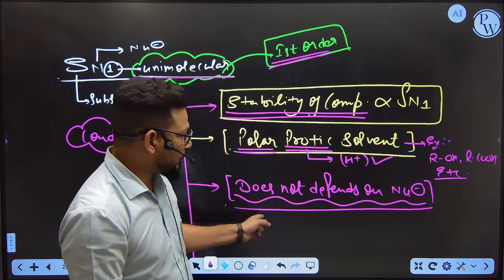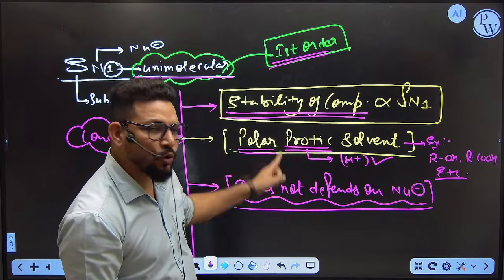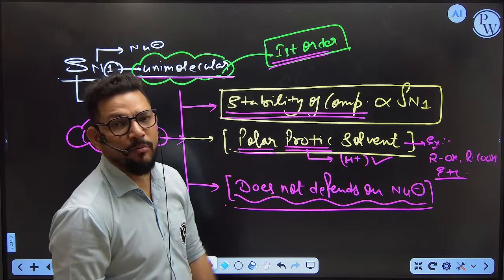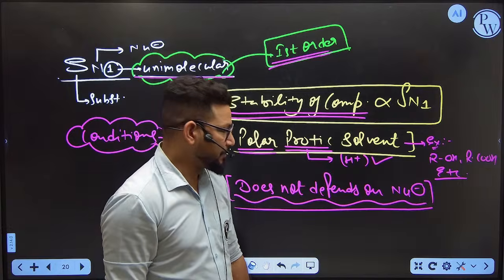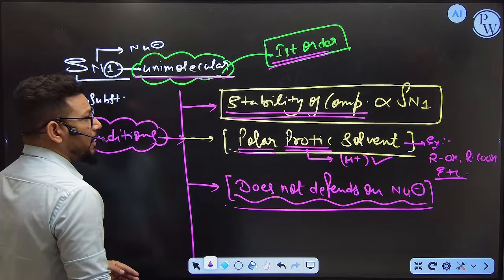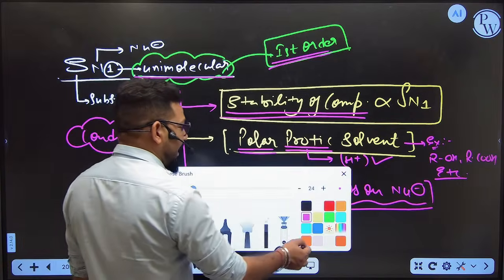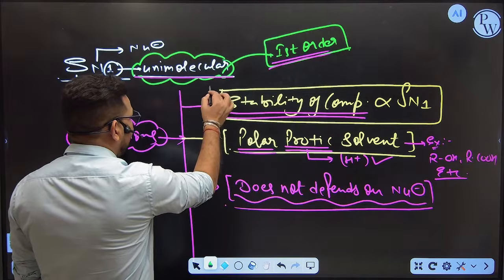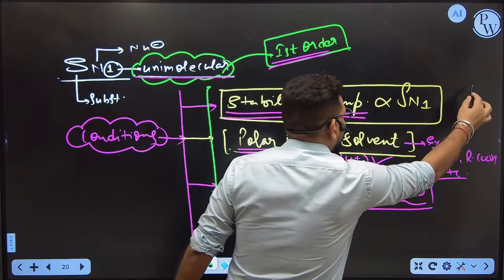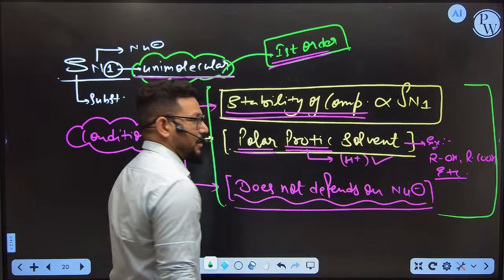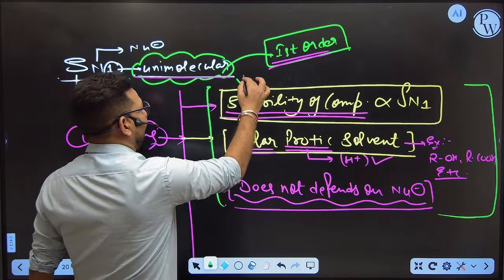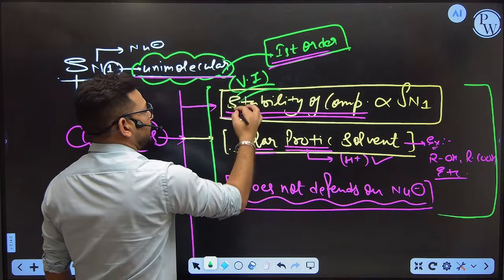If you are going to depend on the nucleophile here, then you are going to depend on two molecules, then it is not becoming unimolecular. Are you getting my point? Okay. So please, whenever you are going to define the SN1 reaction, please keep in your mind these three conditions are most necessary, and this kind of question is very famous. I think all of you are aware about it.